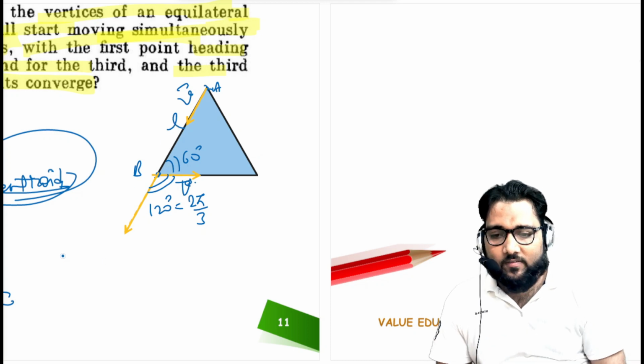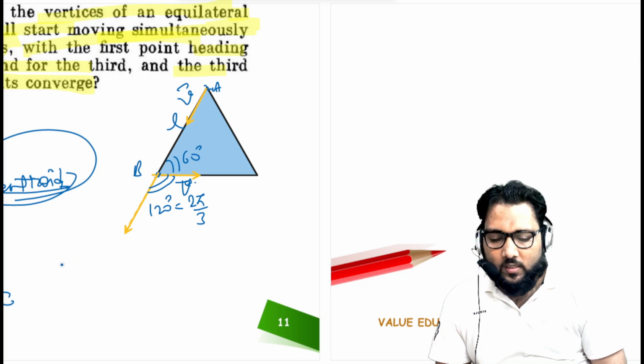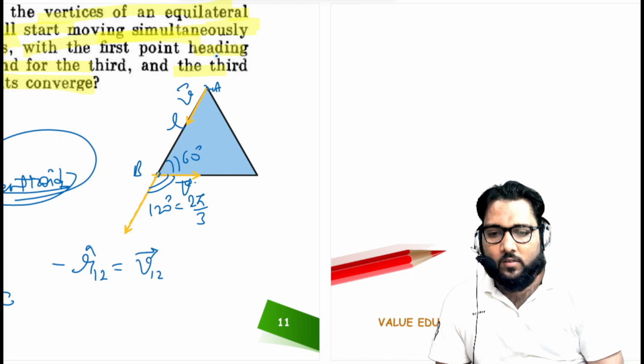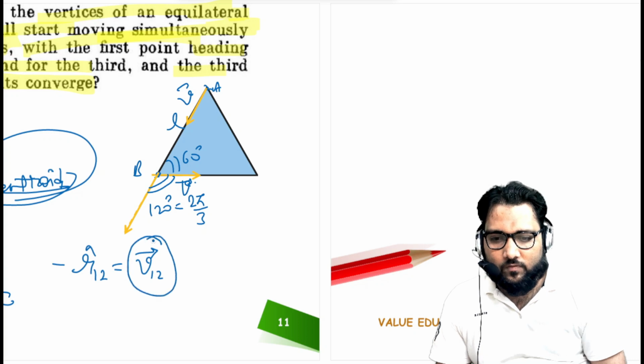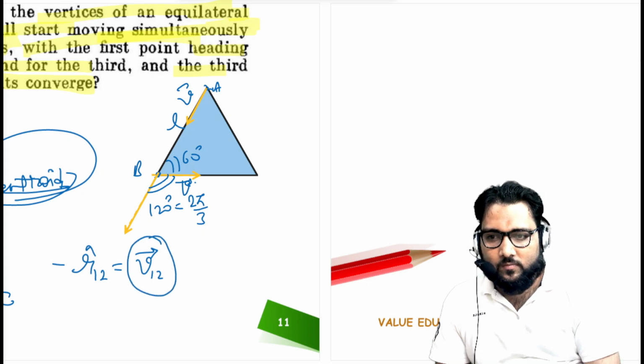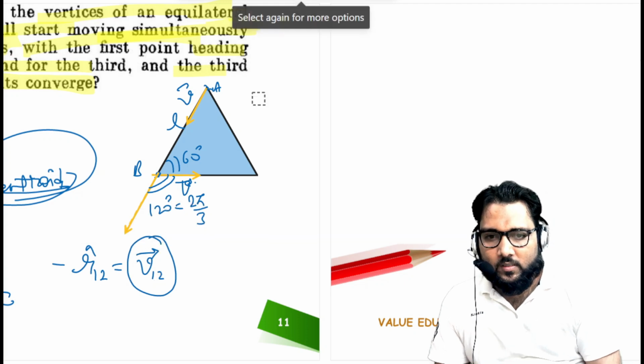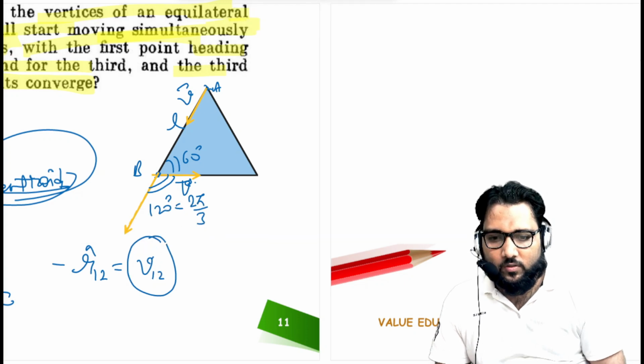So earlier we studied the velocity of approach. Earlier we studied that the relative velocity along the unit vector is equal to their velocity of approach. So this concept should be in your mind, guys.